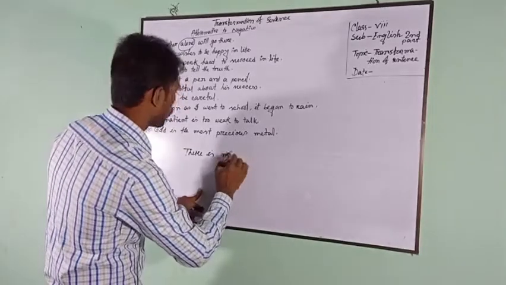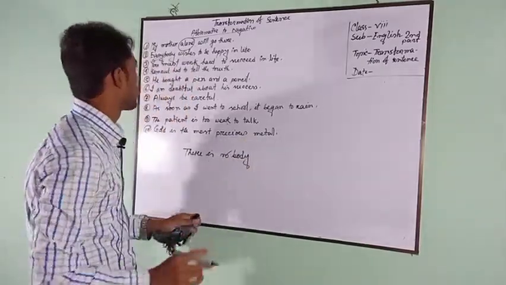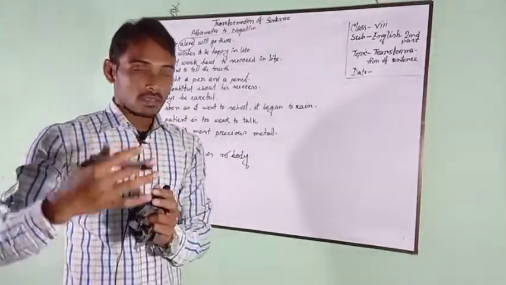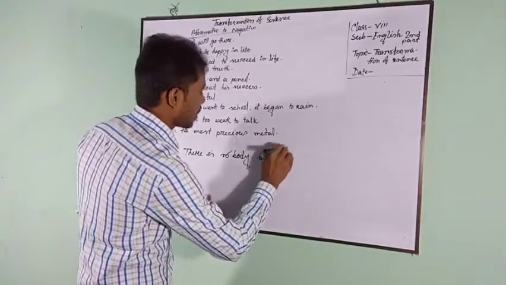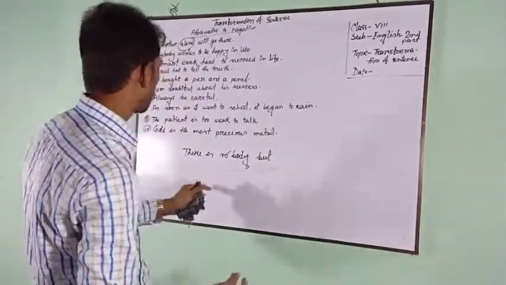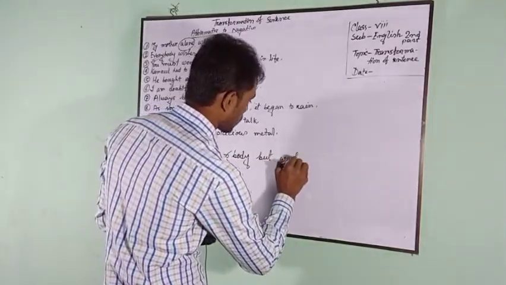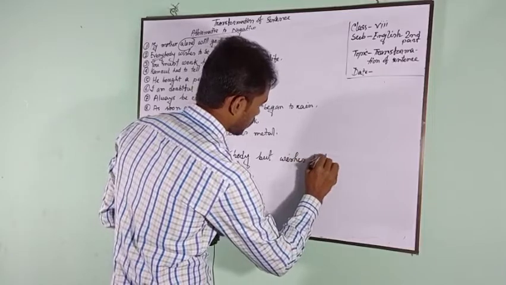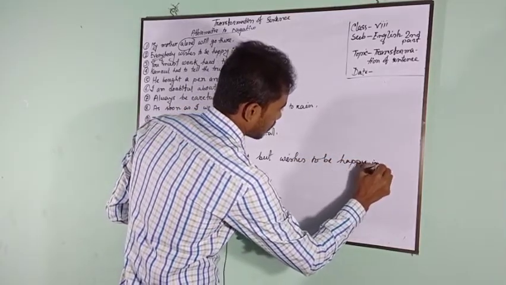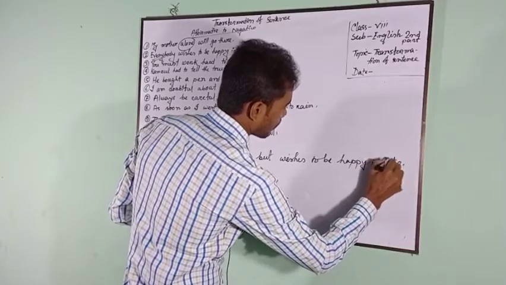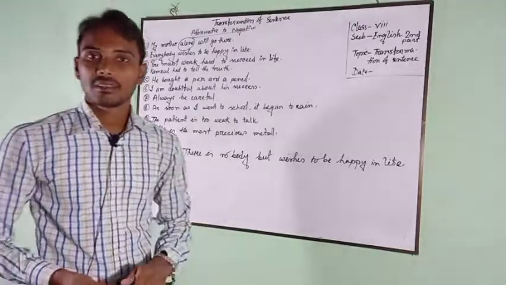There is nobody. After that we have to write but and the rest of the sentence. There is nobody but wishes to be happy in life.